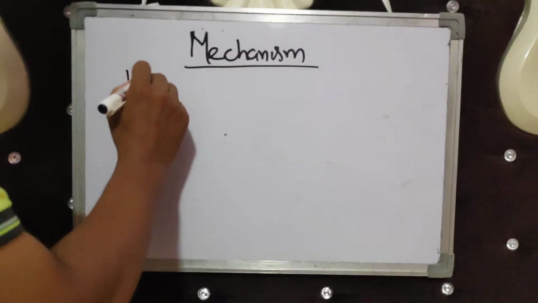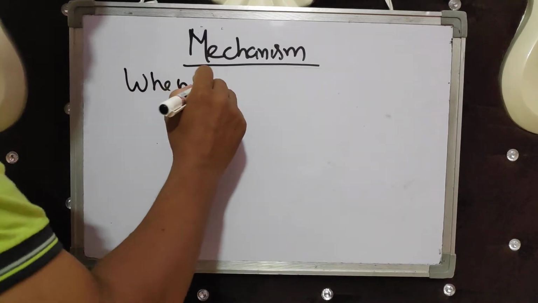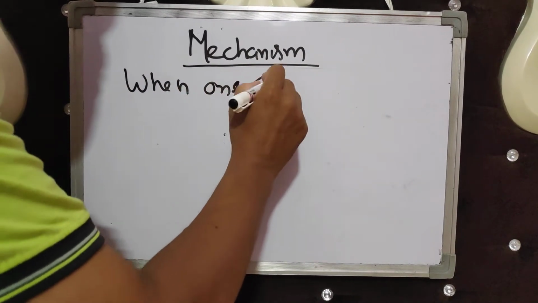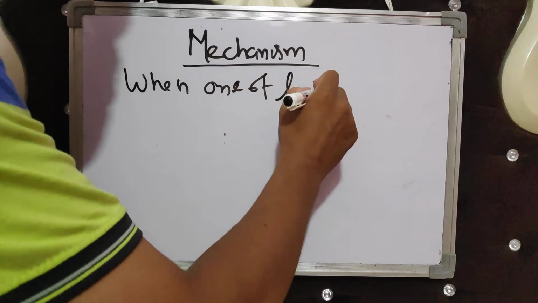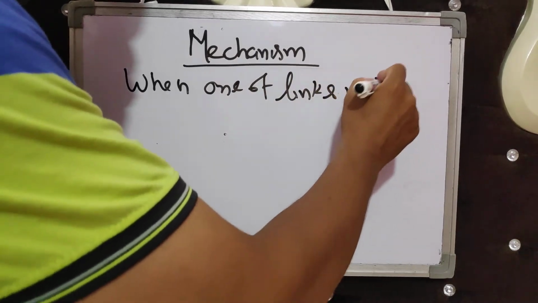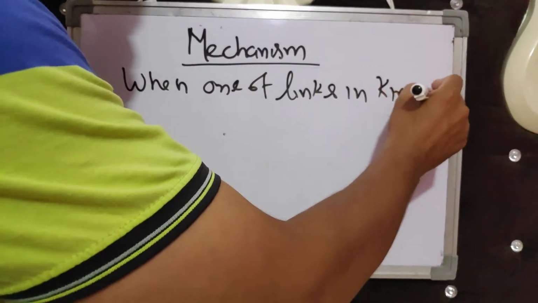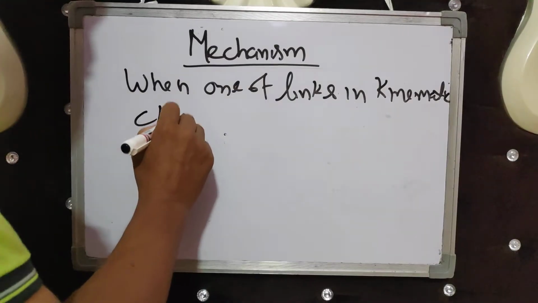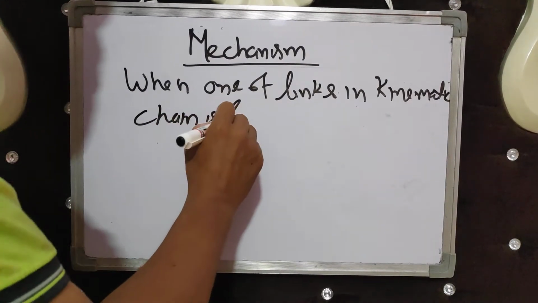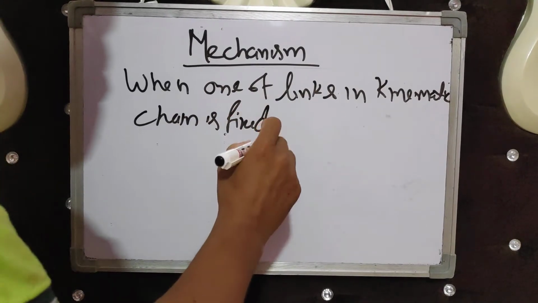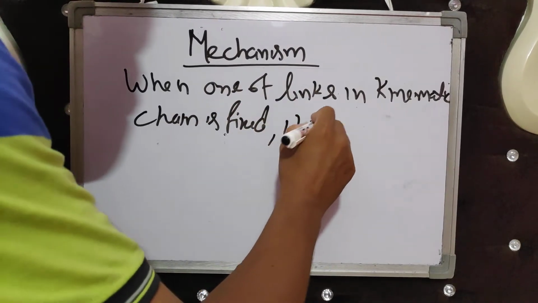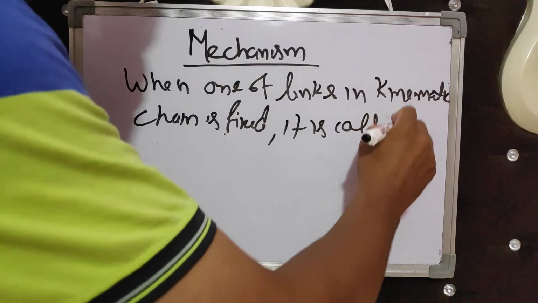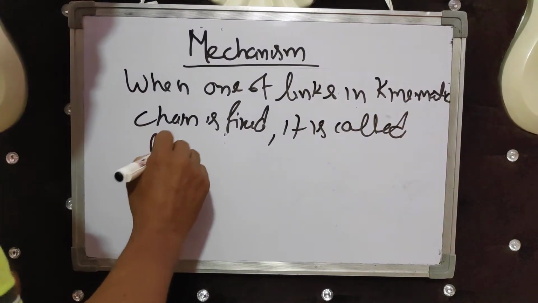When one of the links in a kinematic chain is fixed, it is called a mechanism.